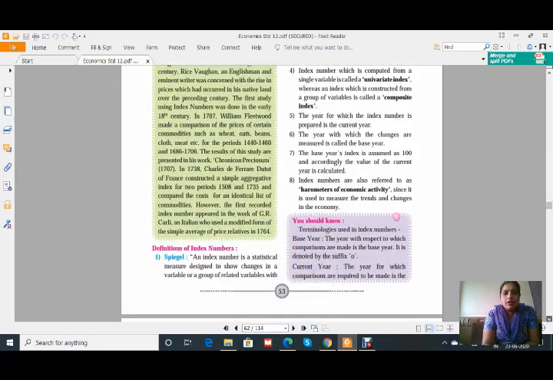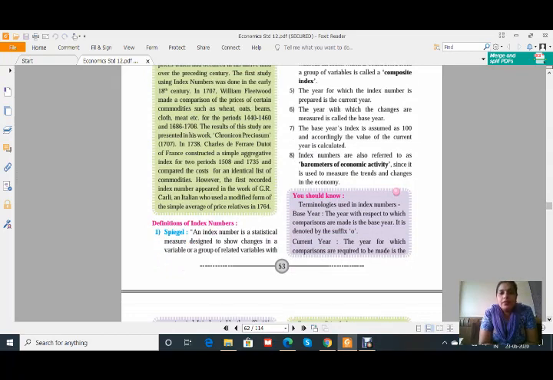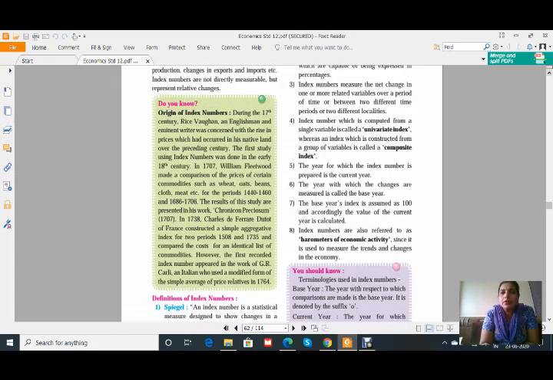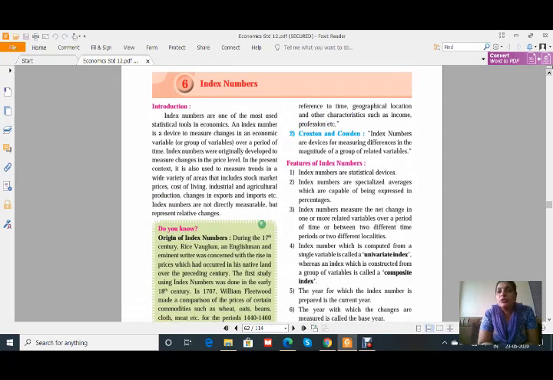The definition of an index number is given by Spiegel. An index number is a statistical measure designed to show changes in a variable or a group of related variables with reference to change in time, geographical location, and other characteristics such as income, profession, etc. See, it is a statistical measure because it is based on a formula that will come afterwards in this chapter.